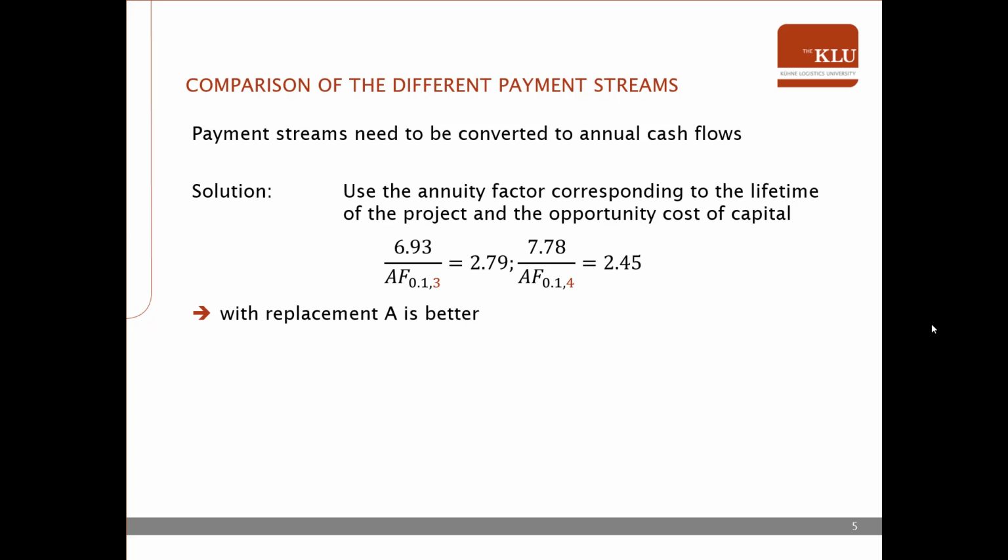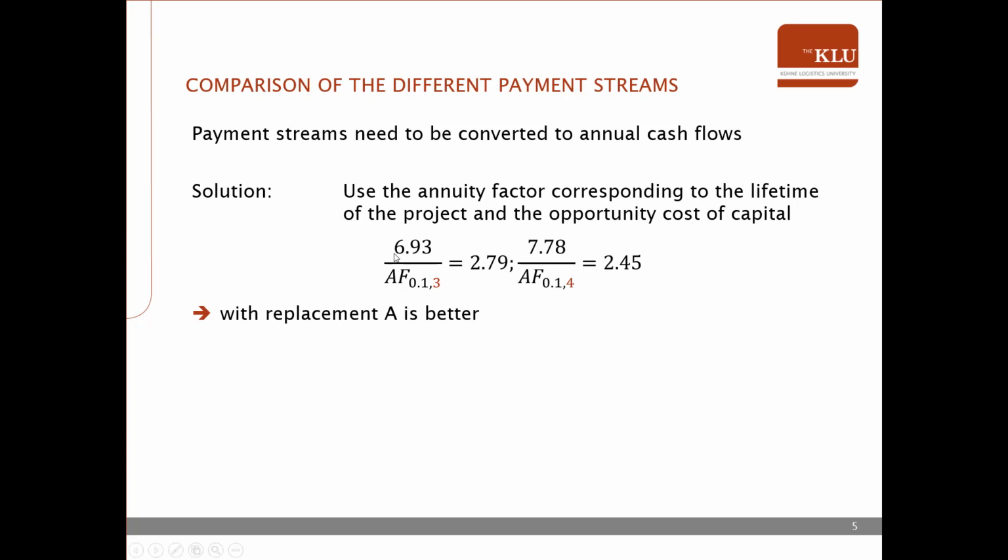As you might remember, the annuity factor gives us a corresponding relationship between an NPV and an annual payment. So what we actually need to do is to use the annuity factor for the lifetime of the project and the respective opportunity cost of capital.